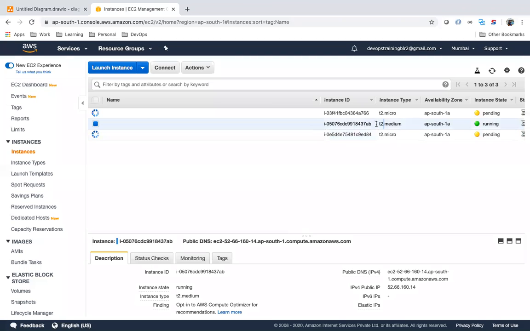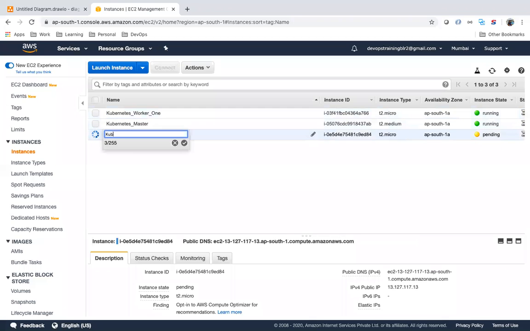So this is T2.medium. I wanted to use it for a master machine. These two I'm planning to use for worker machines. So let me give a tag first. Kubernetes master. Kubernetes worker 1. Kubernetes worker 2.